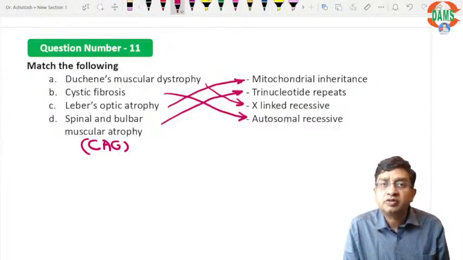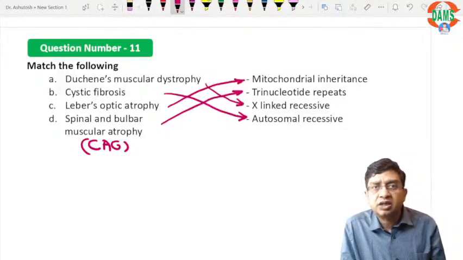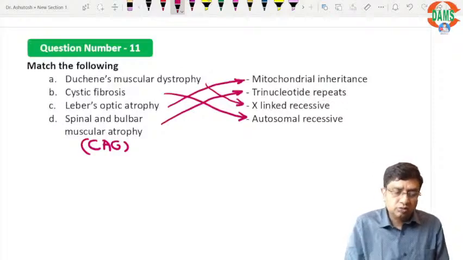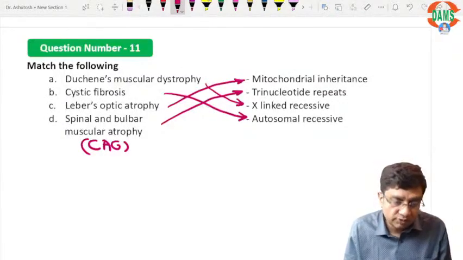Most common cause of croup, that everybody knows, is parainfluenza virus, which must have been discussed in the ENT part also. So these were some of the questions which I could get from the students.